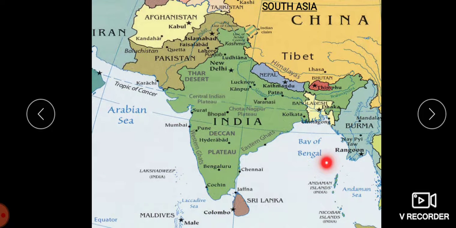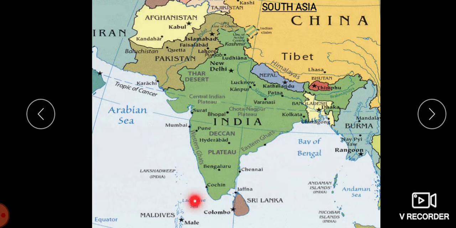Towards the west we have the Arabian Sea, and towards the south the Indian Ocean. To the north we have the Himalayan mountains, and Myanmar is towards the east, and Afghanistan towards the west. So this is the extent.